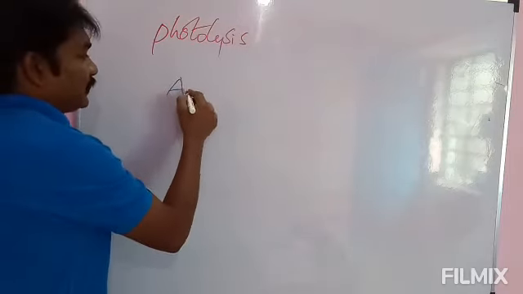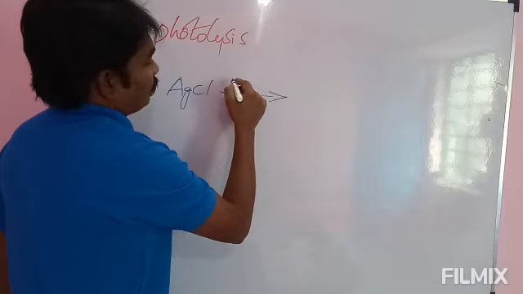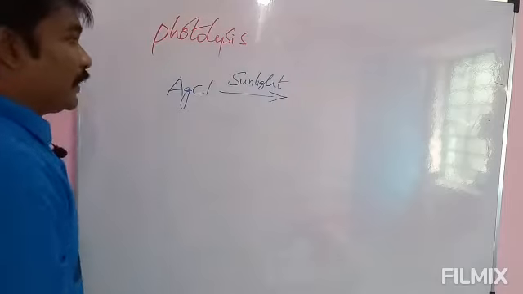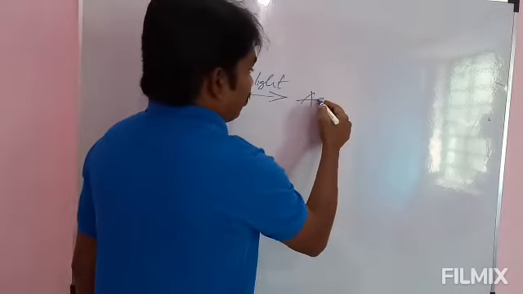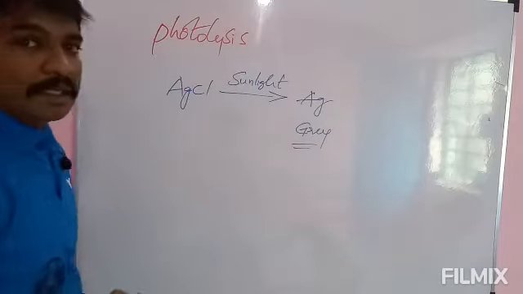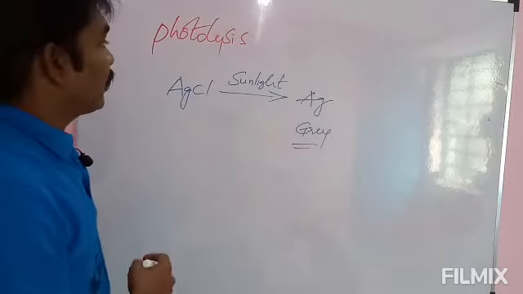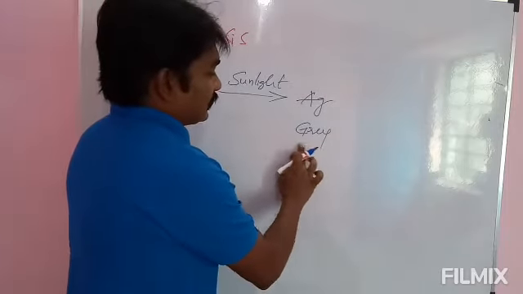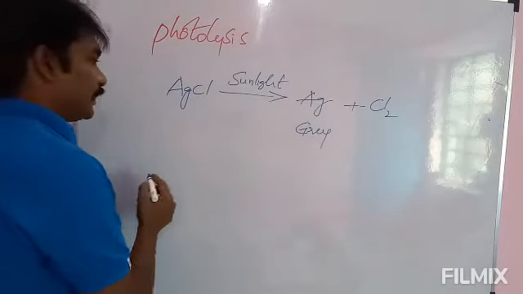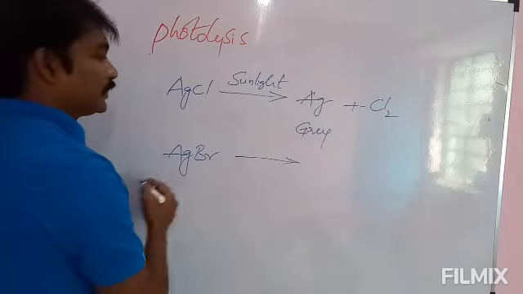Silver chloride, AgCl. Silver chloride in presence of sunlight decomposes into a grey colored substance. Here they will mention grey color, because in the exam they will ask what is the grey colored substance formed during photolysis of silver halides. It is nothing but silver, and chlorine gas is formed.